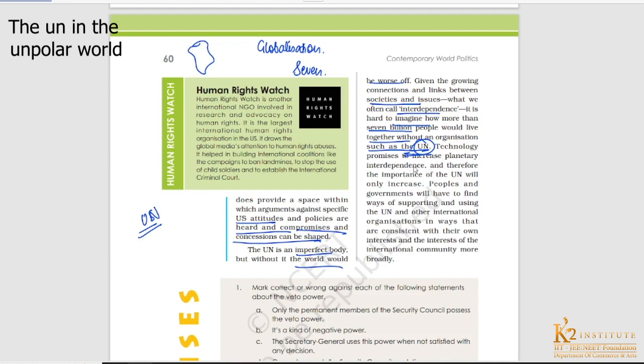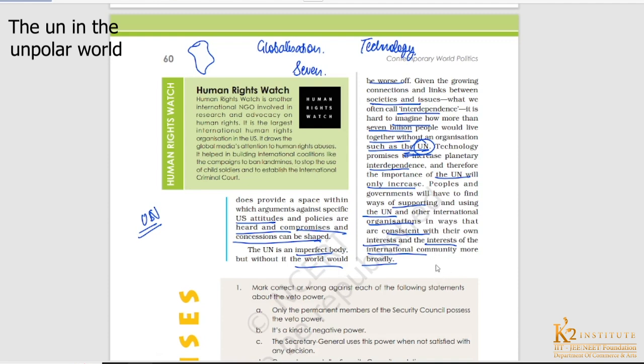Technology promises to increase the planetary interdependence, and therefore the importance of the UN will only increase, right? So now with the introduction of so many new technologies, we can only expect that this interdependence will be growing in the near future. Okay, this globalization will be becoming stronger and stronger in the near future. So for that purpose, certainly the UN is required. People and governments will have to find ways of supporting and using the United Nations and other international organizations in ways that are consistent with their own interests and the interests of the international community more broadly.